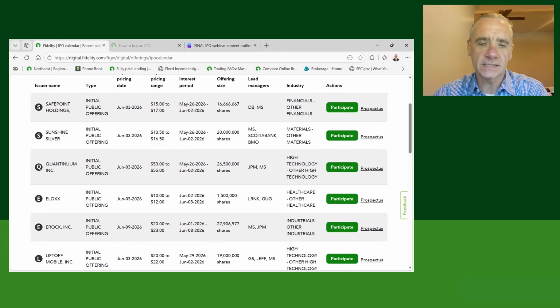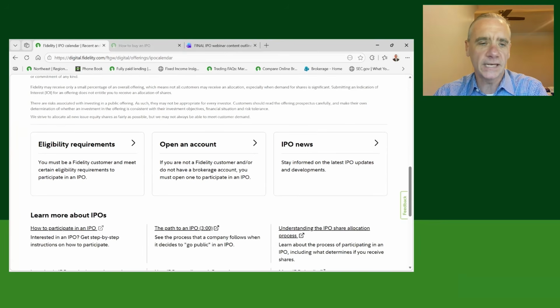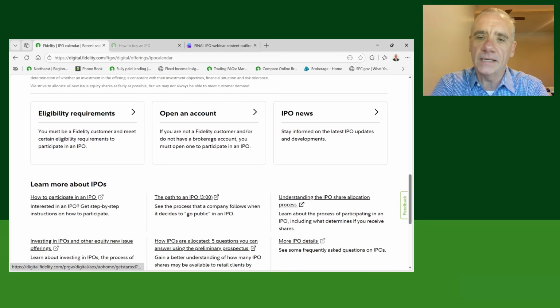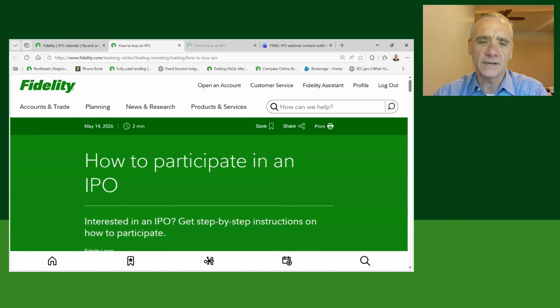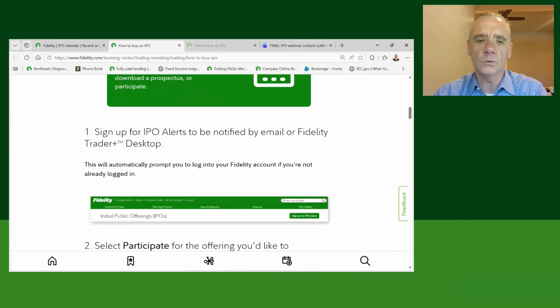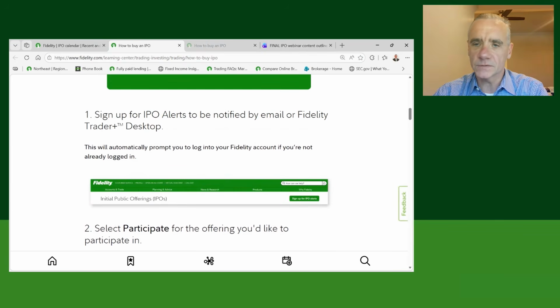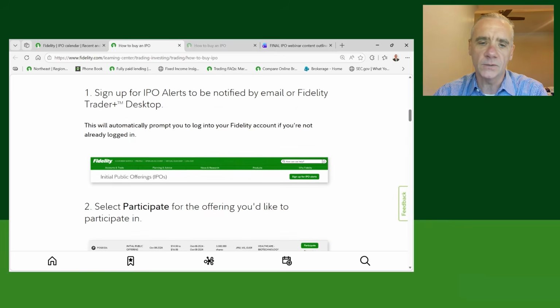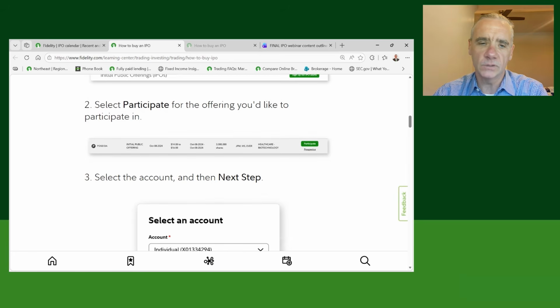Because I'm logged into a test account, some of the functionality is limited. I'm just scrolling down here because Fidelity has created an article that shows step-by-step instructions, the first one being how to participate in an IPO. I'm not going to read through every single line item. We sign up for alerts. We get alerted when there's a new IPO offering on Fidelity. We can go to news and research, IPOs. We can select participate in the offering if we're interested and would like to participate.